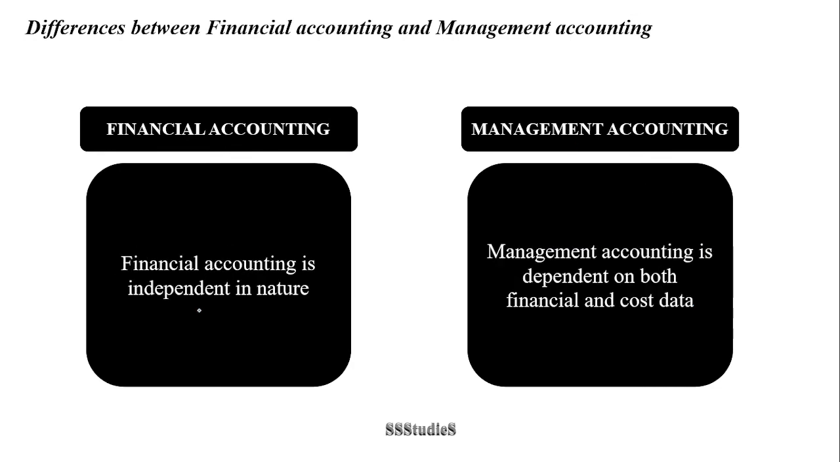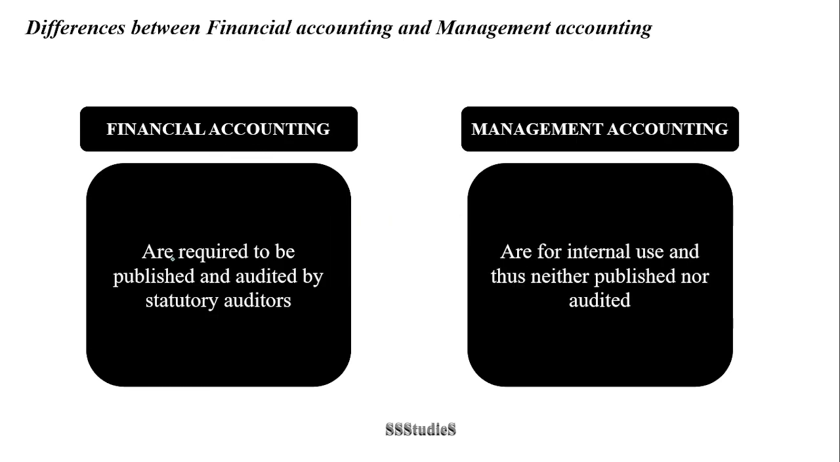One more difference is that financial accounting is independent in nature, whereas management accounting gets its data from financial accounting as well as cost accounting. As such, management accounting is dependent on both financial as well as cost data. So, the information required to prepare management accounting reports is taken from either financial accounting records or cost accounting records. Another difference is that financial accounts are required to be published and audited by the statutory auditors.